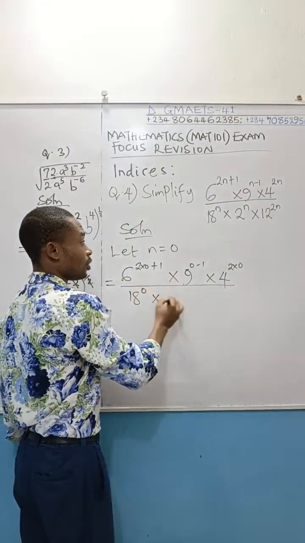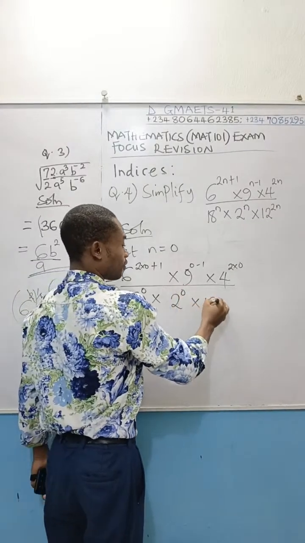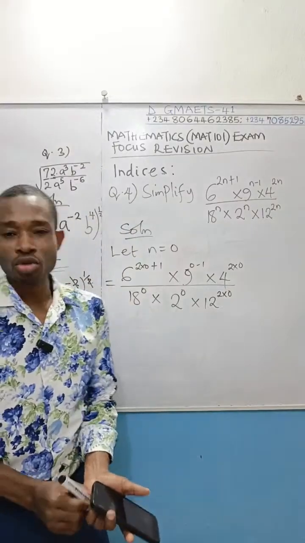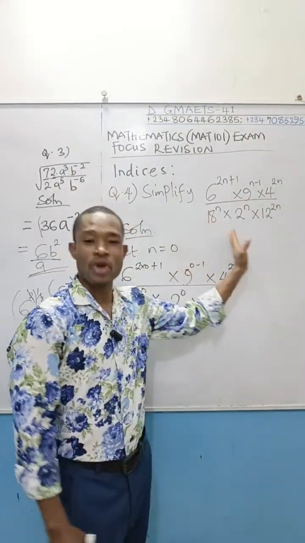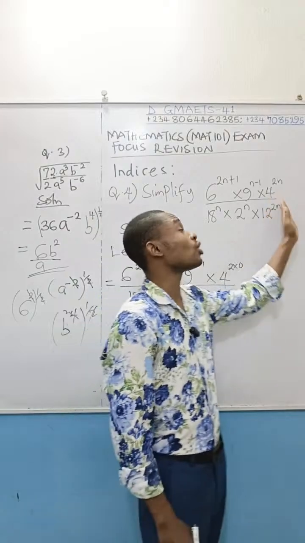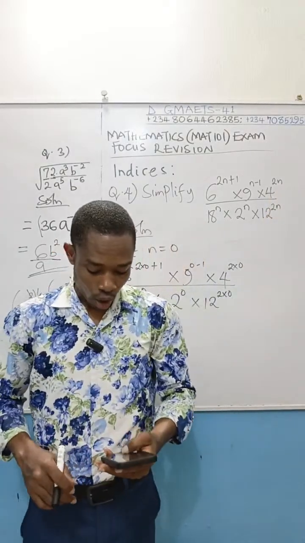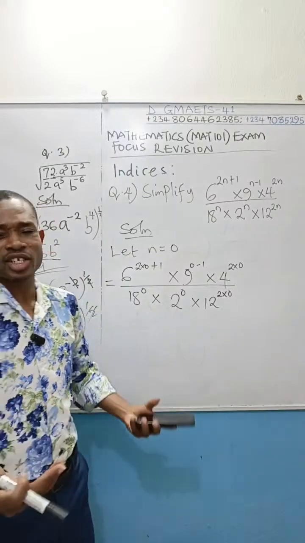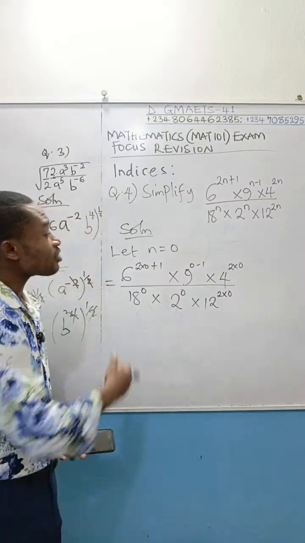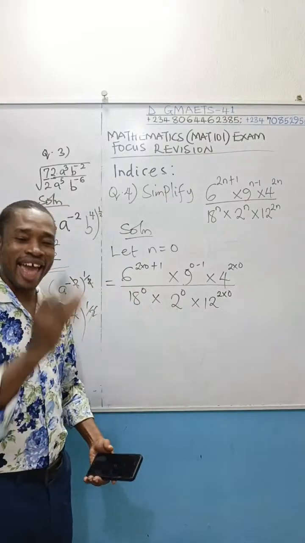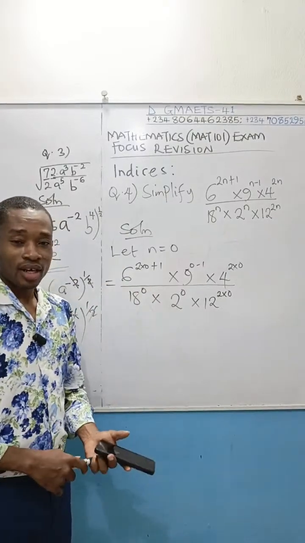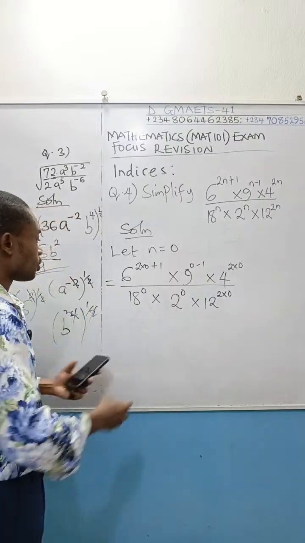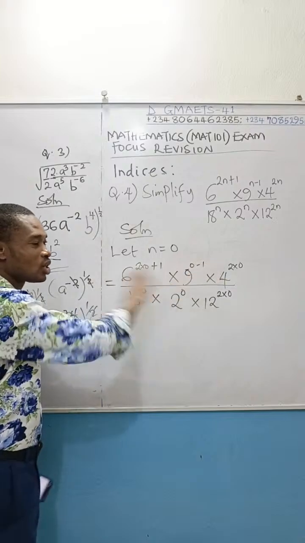As long as this thing is an expression, remember, there is nothing like equal to here. It is not equal to anything. So it is an indicial expression. Like I said, you can use any value and get the same answer, but it's best to use 0. Now let us see how all these things will go down.